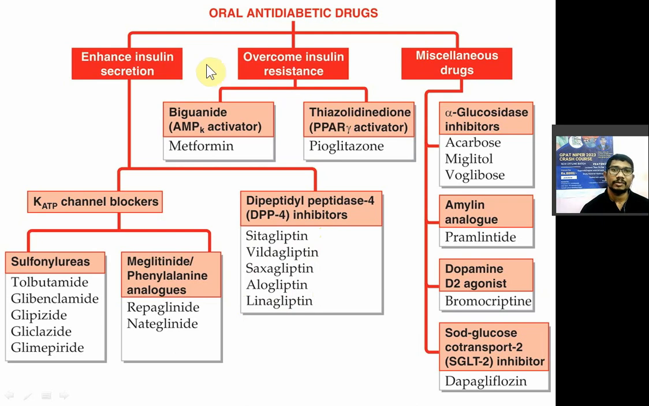Now second class in the oral diabetic drugs, those drugs which overcome the resistance of insulin. In that you have first class biguanides. ये क्या है? Biguanides. They are known as AMPK activator. अभी AMP क्या है? Adenosine monophosphate protein kinase activator.